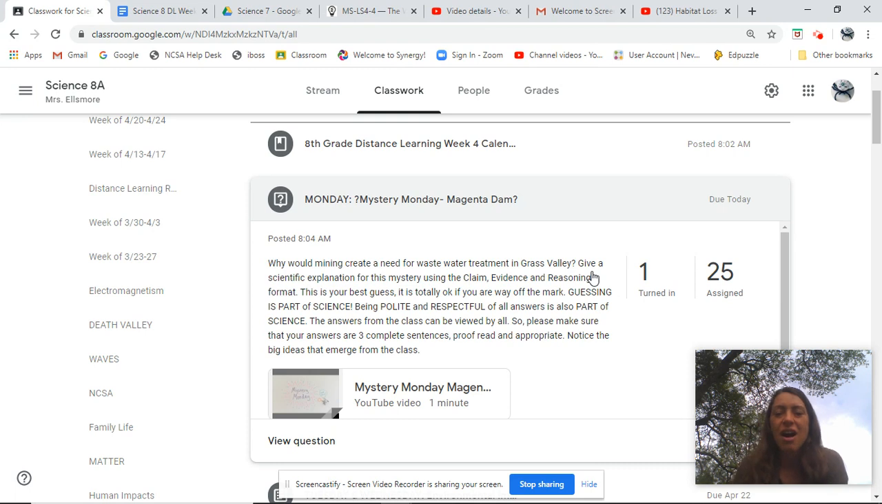The reason why we want to practice our claim, evidence, and reasoning is that in high school, this is what you use a lot. This is how you approach any kind of analysis question that you're assigned. We always want to support what we say with evidence.